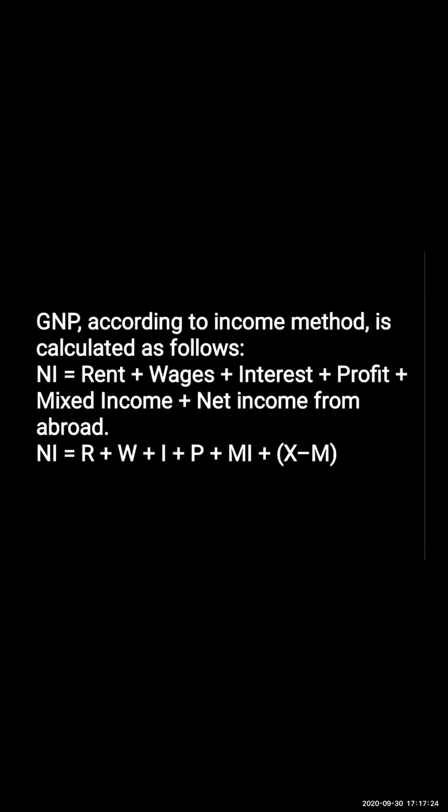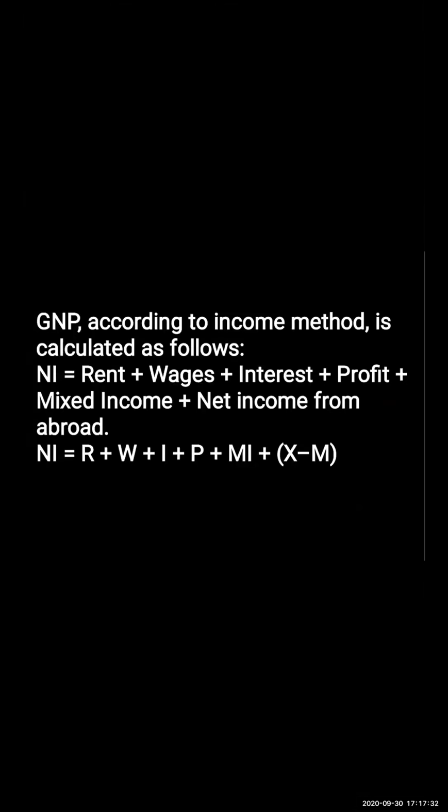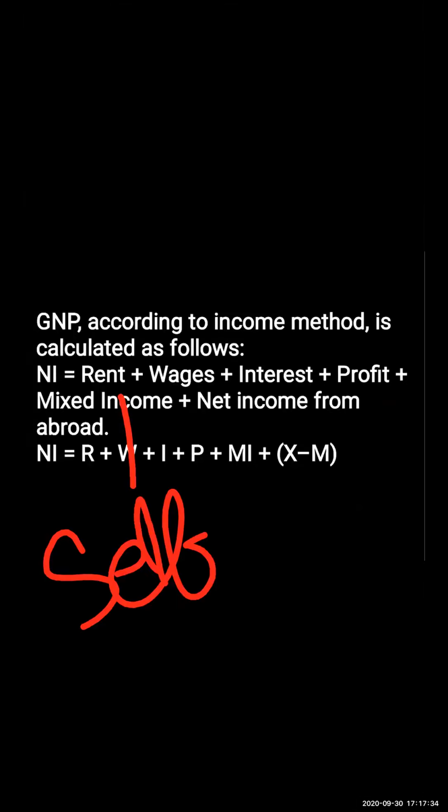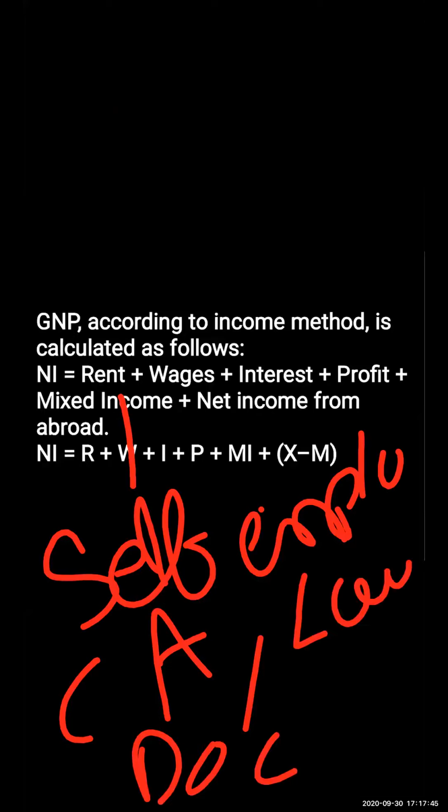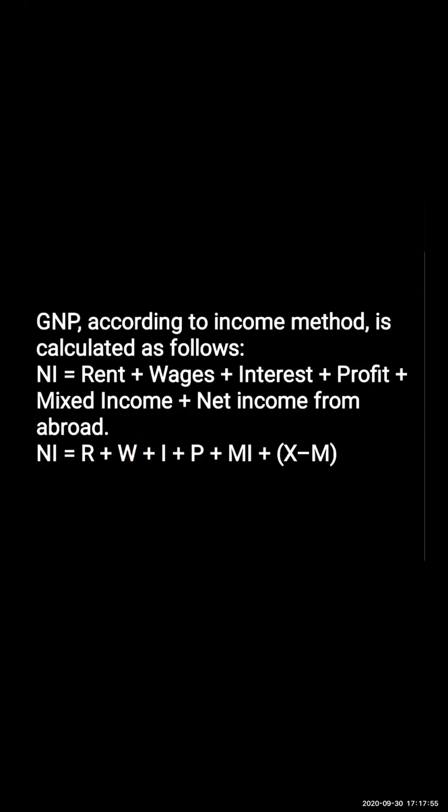Now mixed income. Mixed income is for people who are self-employed. For example, a CA, a doctor, a lawyer, a teacher. Why is it called mixed income?